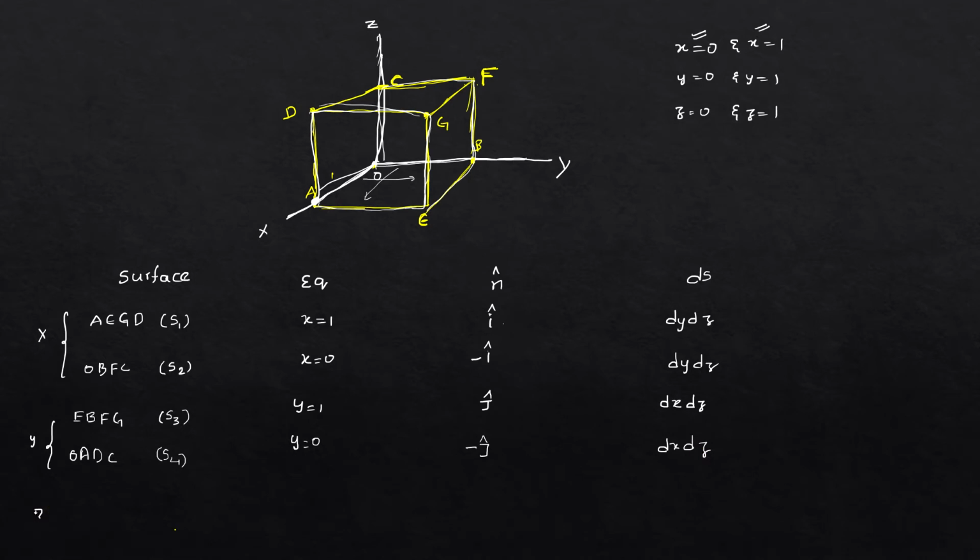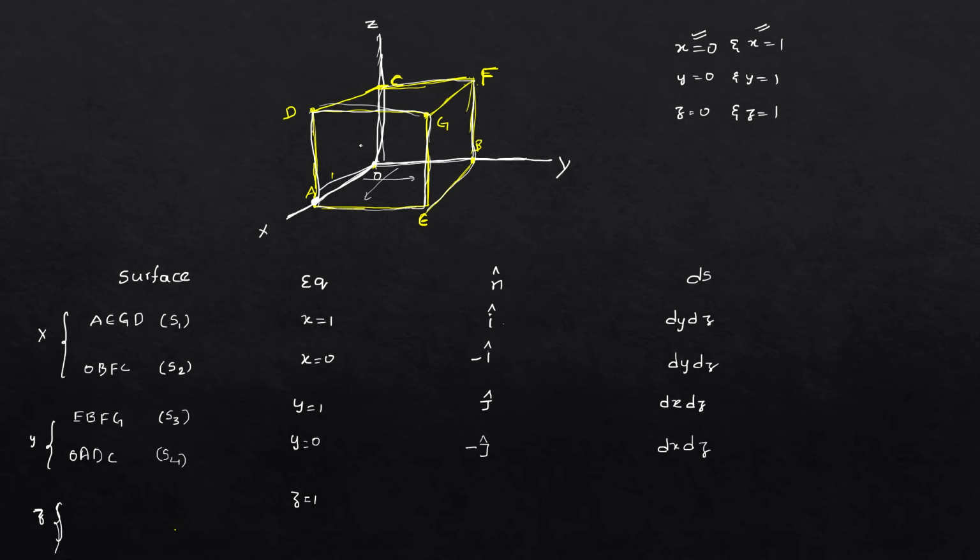Now similarly for z is equal to 1, we have to select a plane which is at a distance of 1 from the origin in the z direction.